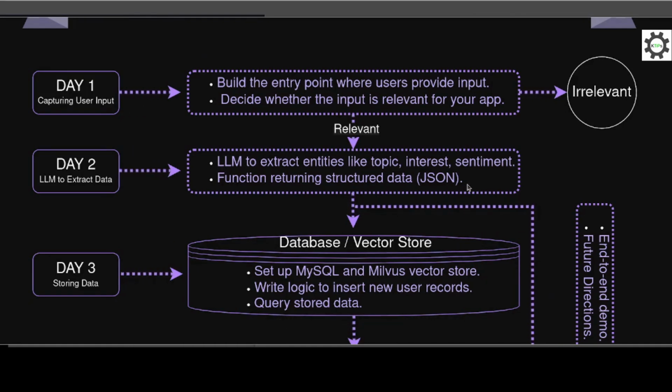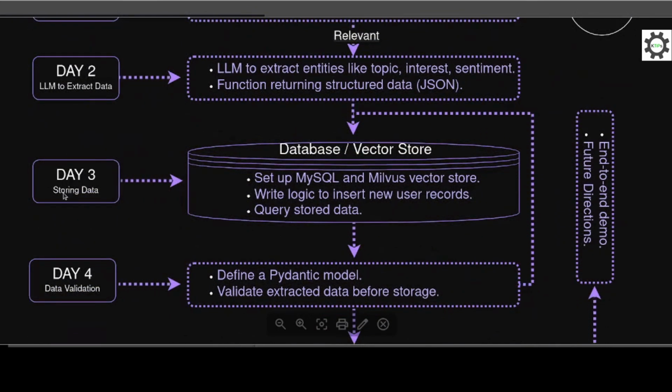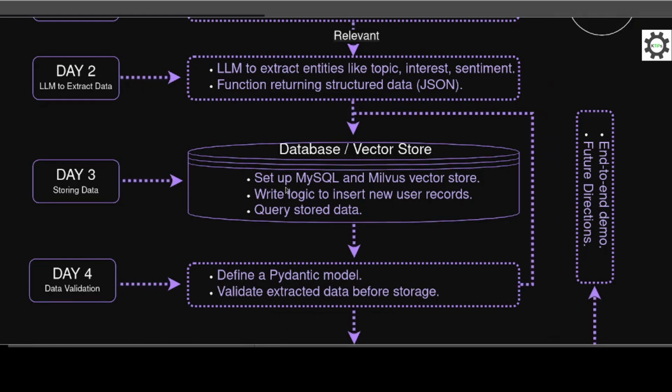And whenever the user decides to comment on a post, we are also going to extract information about the user. We will use a large language model for this, to extract meaningful information. The LLM will return structured data, in this case in a JSON format.